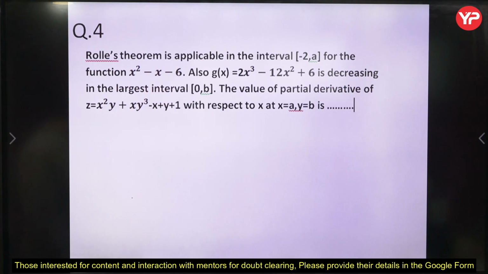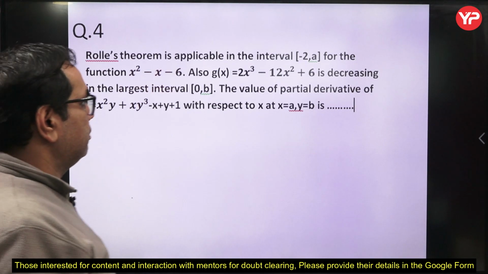So now let me explain. You have tried. Rolle's theorem is applicable in the interval -2 to a.